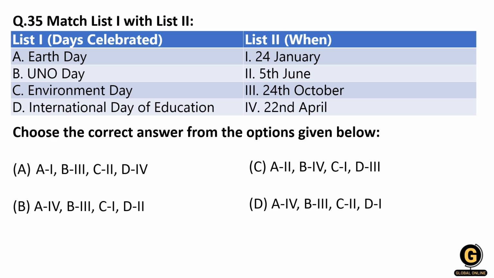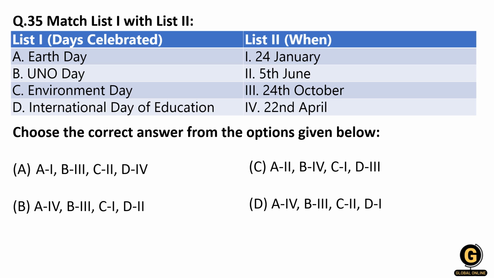The next question is also about the match the following lists, right? So in the list 1 they have given us the names of the day, and in the list 2 they have given us the dates of that day. So as I told you, whenever such a question comes nowadays, UGC NTA is asking mostly questions which are clubbed, right? They are not asking straightforward questions like when is the Earth Day, right? And they will give us 4 dates.